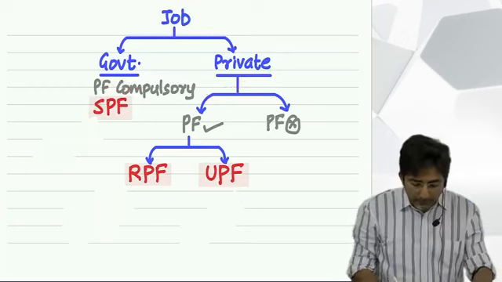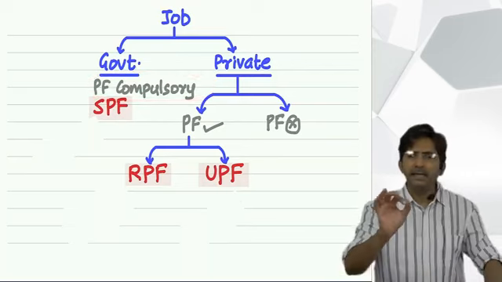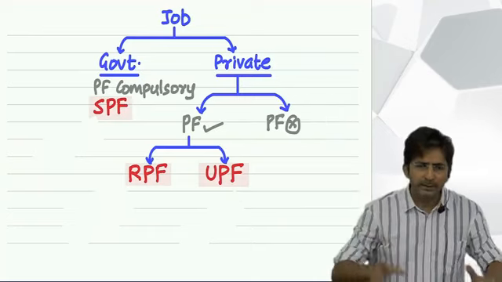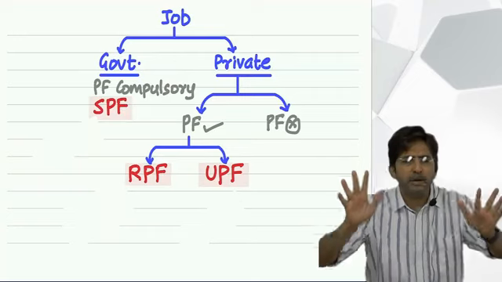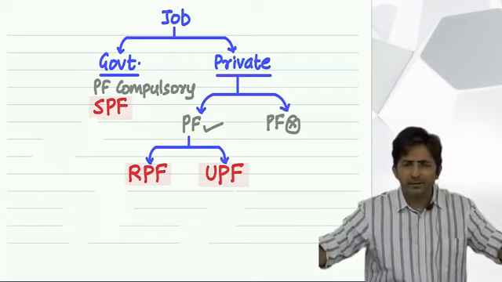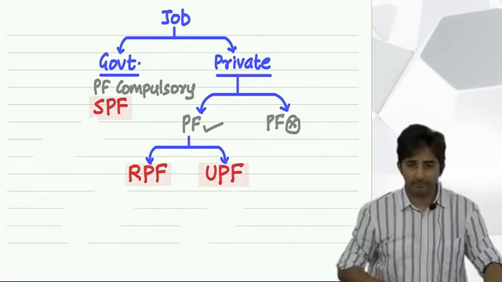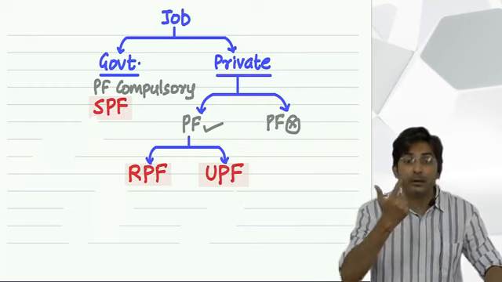In government service, Provident Fund is compulsory. Means in any department of government, you work in the income tax department, there are employees there also. You work in the customs department, you work anywhere, in government service, Provident Fund is always there. And if something is compulsory, it is called statutory.